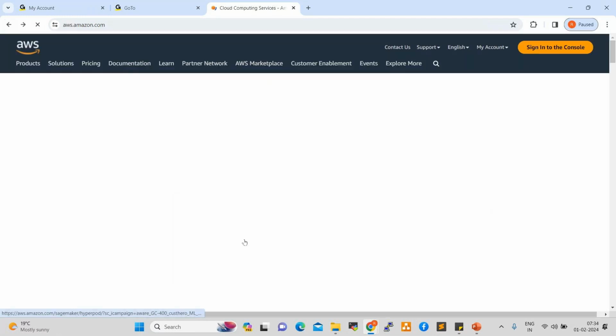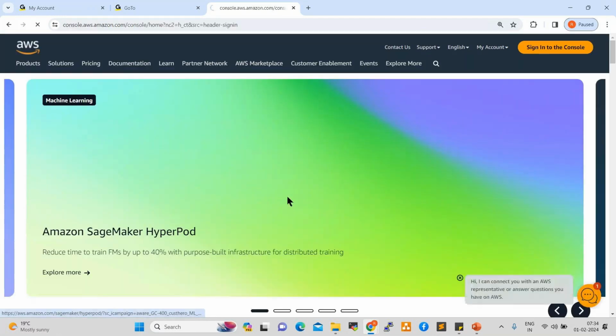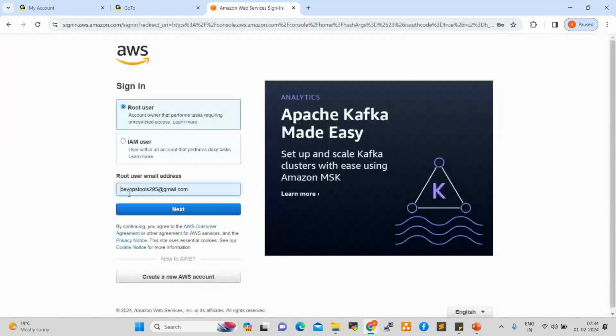Before login, select root account. Don't give anything here. Click on create a new AWS account.